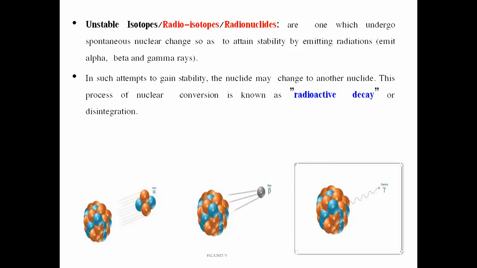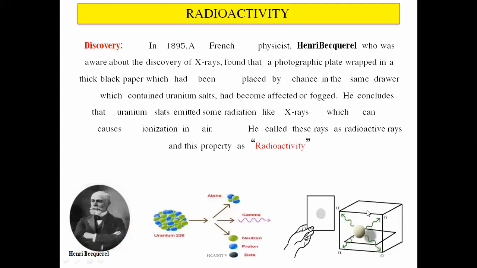So in such an attempt to again gain stability, the nuclide or any element may change to another nuclide. The process of changing the nuclide from one form to another is known as the radioactive decay procedure, because the radioactive isotope undergoes a decomposition procedure. That procedure is known as the radioactive decay procedure, and it is also known as the disintegration procedure. So if any radioactive element emits an alpha particle, this is a beta particle, and this we can call a gamma particle.